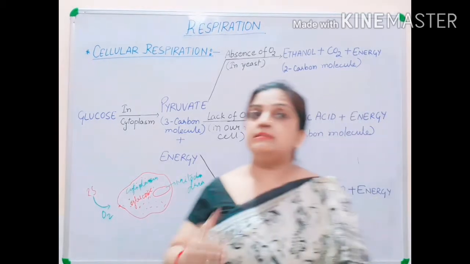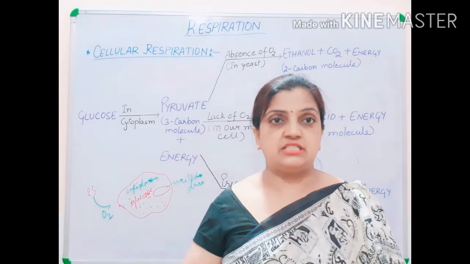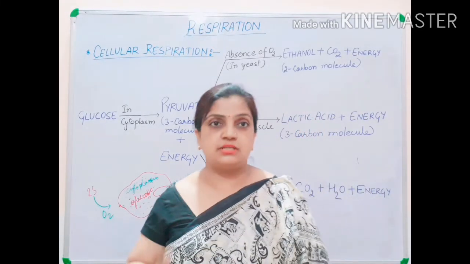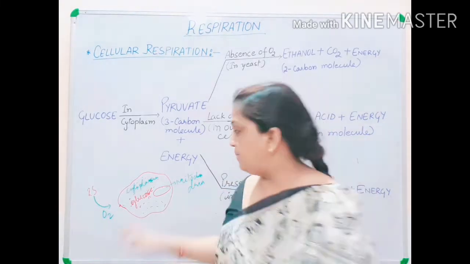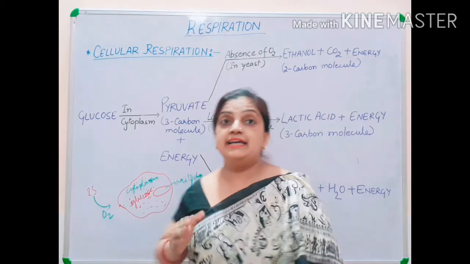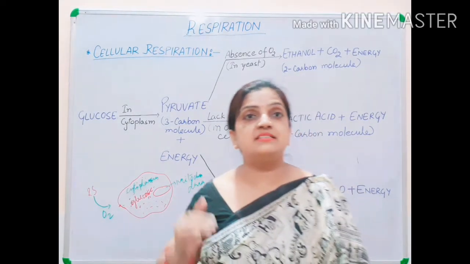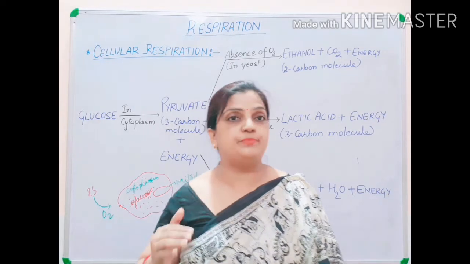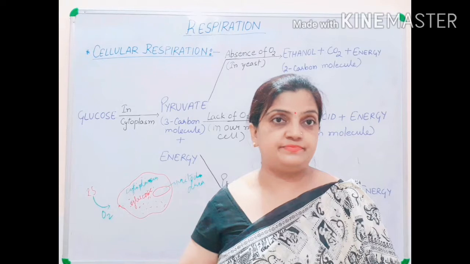So children, in the beginning of the breaking down of glucose, oxygen is not present. That means the respiration process over here is anaerobic respiration, where oxygen is not present. Glucose will break in the absence of oxygen.